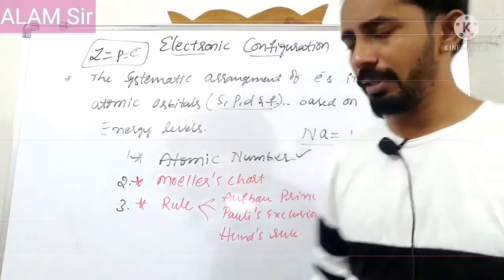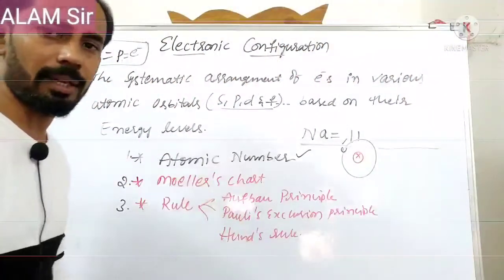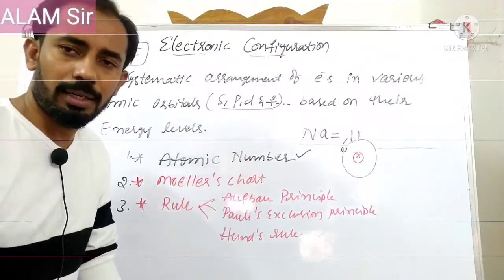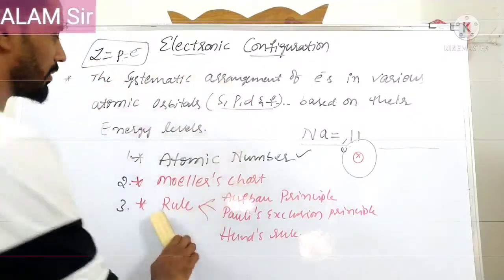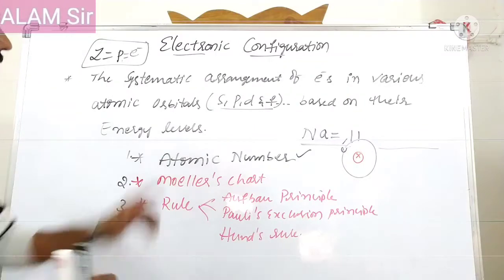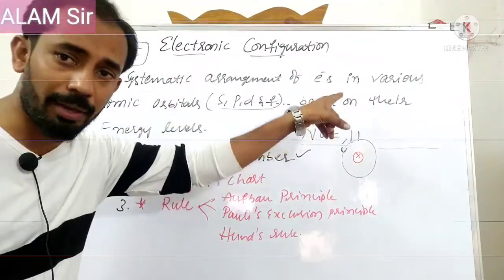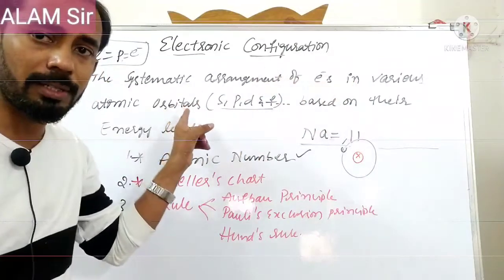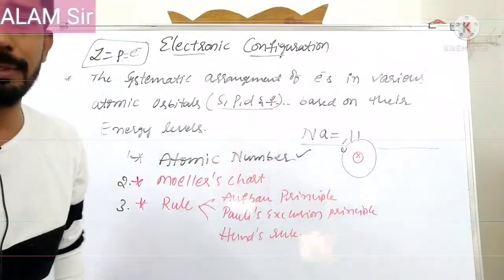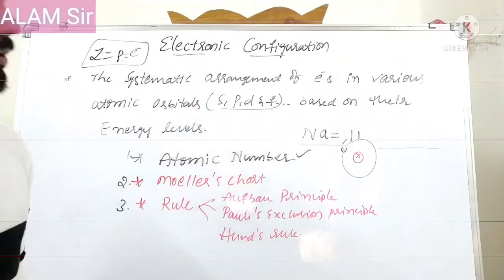Okay? Next, if the atom has 10 electrons, the atomic number is 10, that means 10 electrons. Like that you can use it. So, once again, electronic configuration can be defined as the systematic arrangement of the electrons in various atomic orbitals based on their increasing energy levels. It is called electronic configuration.